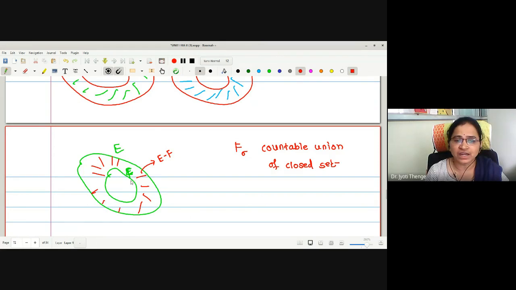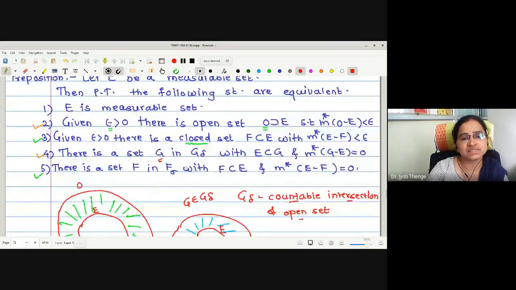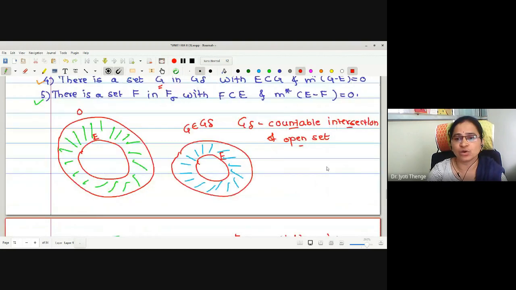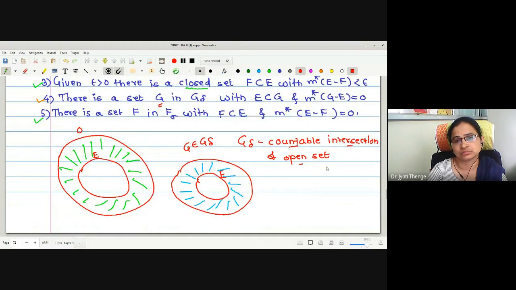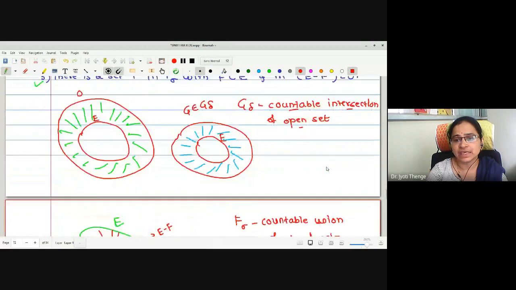And what kind of set is F? This is a closed set, and this F sigma is a countable union of closed sets. Therefore, statements 3 and 5 deal with closed sets, and this F in F sigma is written as a countable union of closed sets, such that F is a subset of E where the outer measure of E minus F is 0.